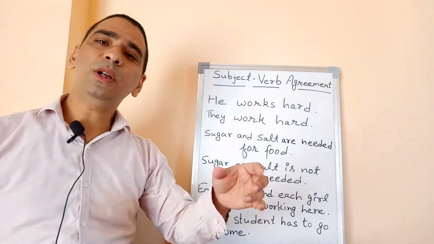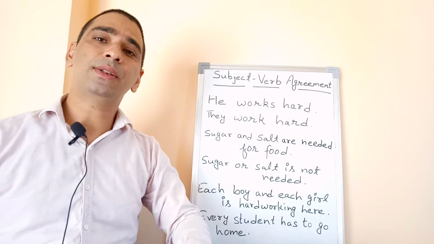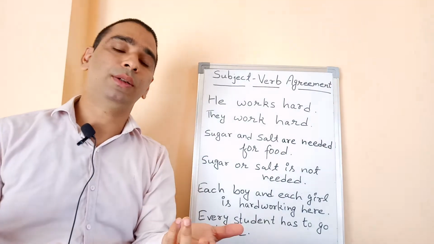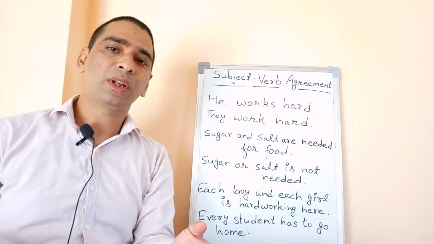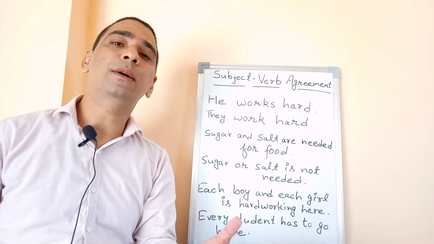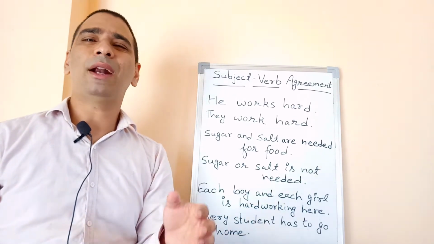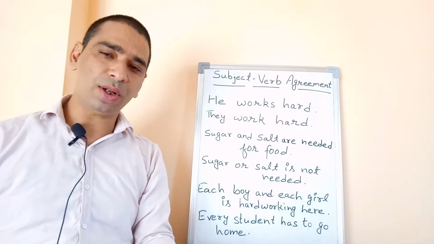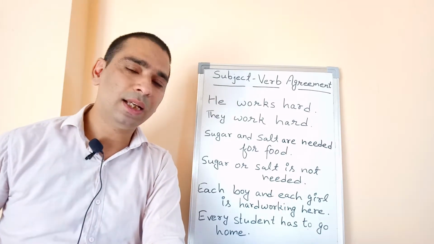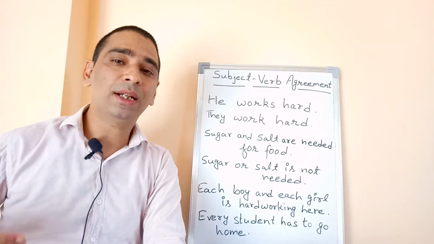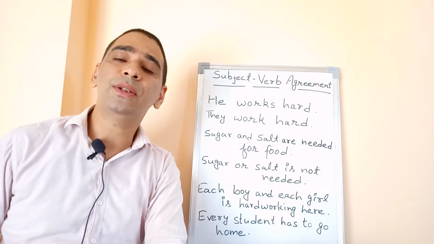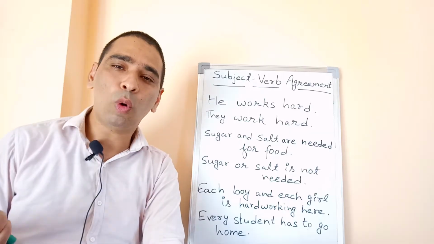So there is an agreement between the subject and the verb. Agreement between what? Between the subject and the verb. Agreement of what? Agreement of singular or plural form. In terms of number, you can say singular number and plural number. I don't think I have to talk much about it, but if you need more explanation, you may ask me in your comments and let me know. I will make one more video if you have not understood what number means. Number simply means singular number and plural number. One or more than one.